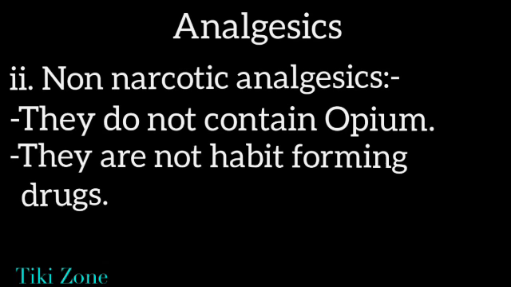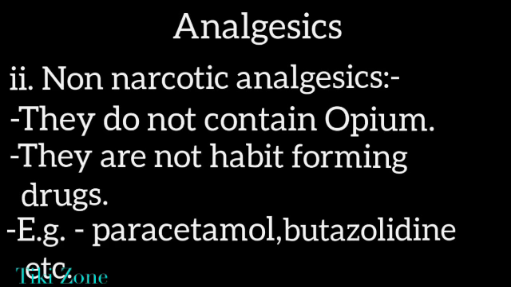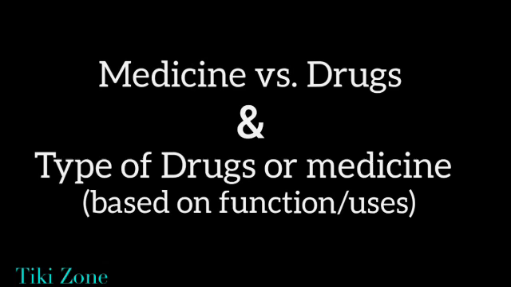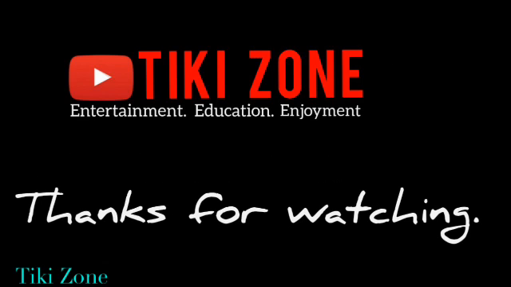Then non-narcotic analgesics. Non-narcotic analgesics do not contain opium and they are not habit-forming drugs. Some examples of non-narcotic analgesics are paracetamol, butazolidine, etc. So in this video we discussed the differences between medicines and drugs and the types of drugs or medicines based on their function.